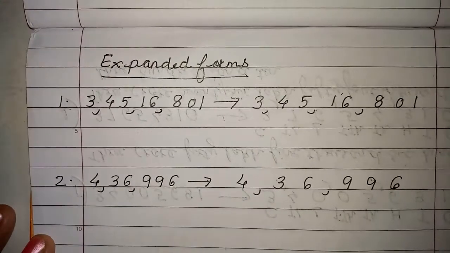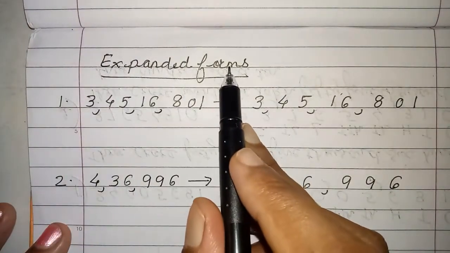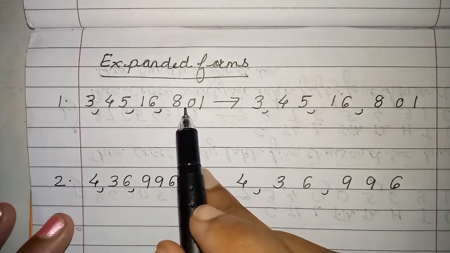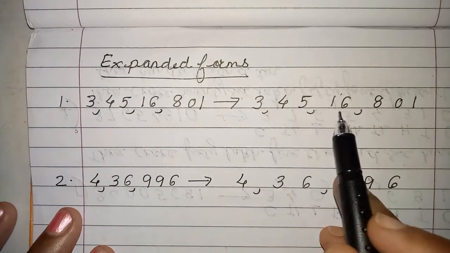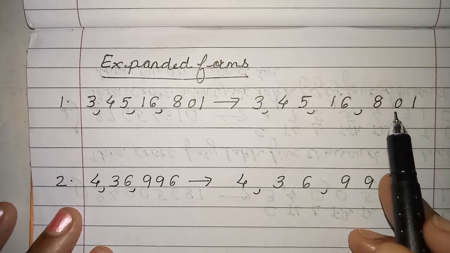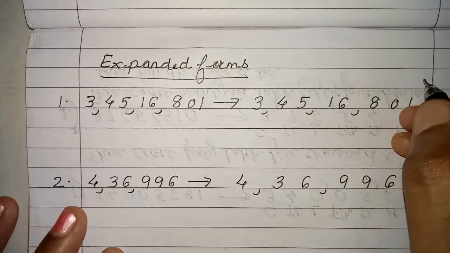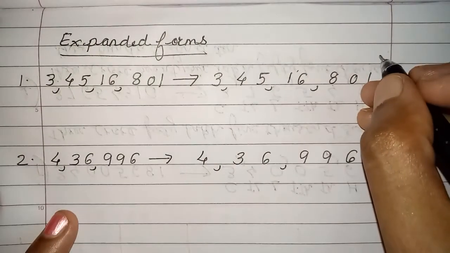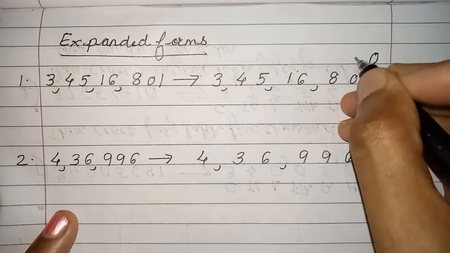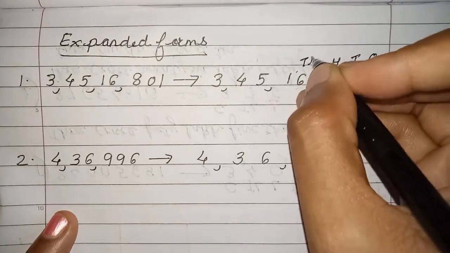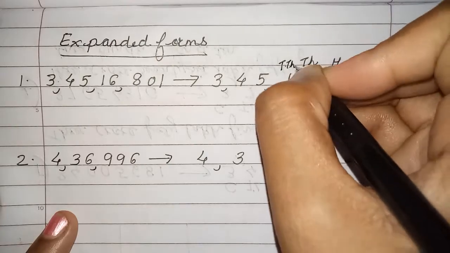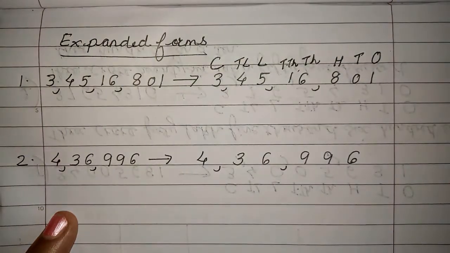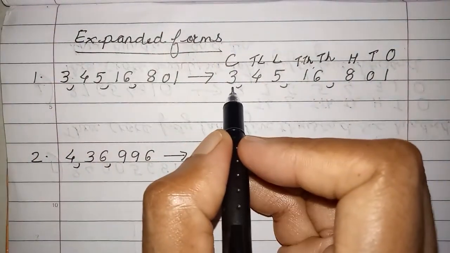Now, second topic which we are going to learn is expanded form. Alright, so once the number is given to you, you are going to write in the expanded form. So the first step is, children, you write the number, copy the number. Then you know that expanded forms we are going to learn in Indian system only this year. So we are going to write here Indian system periods. Ones, tens, hundreds, thousands, 10,000s, lakh, 10 lakh, and you have crores. Yes. Now, how do you write? Start with left side of your number.